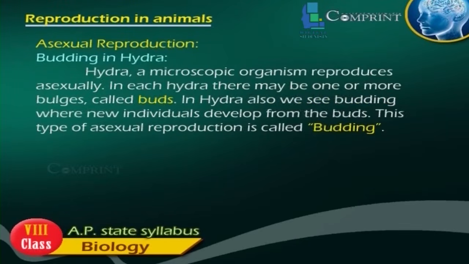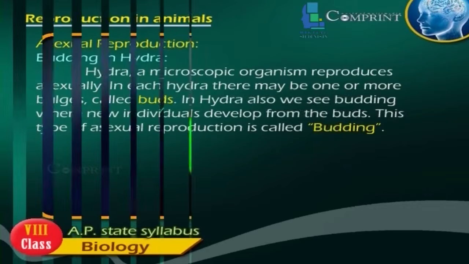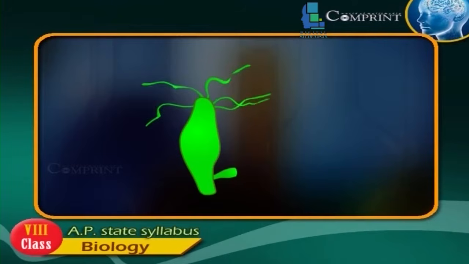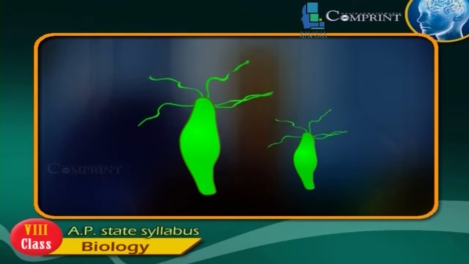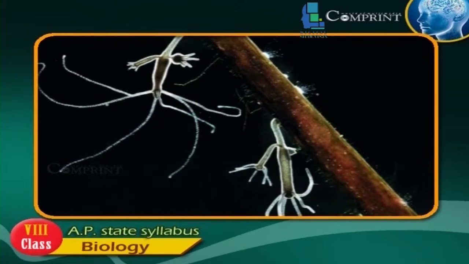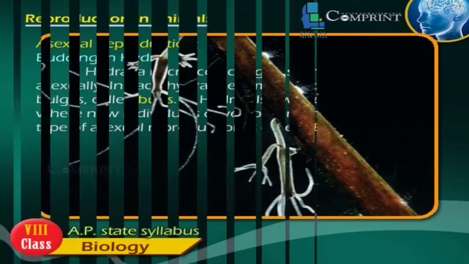Budding in Hydra. Hydra, a microscopic organism, reproduces asexually. In each Hydra, there may be one or more bulges called buds. In Hydra also, we see budding where new individuals develop from the buds. This type of asexual reproduction is called budding.